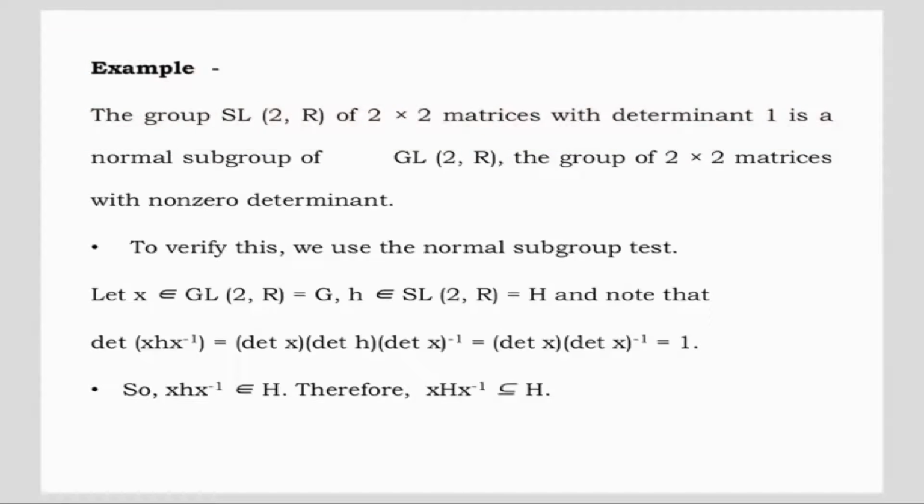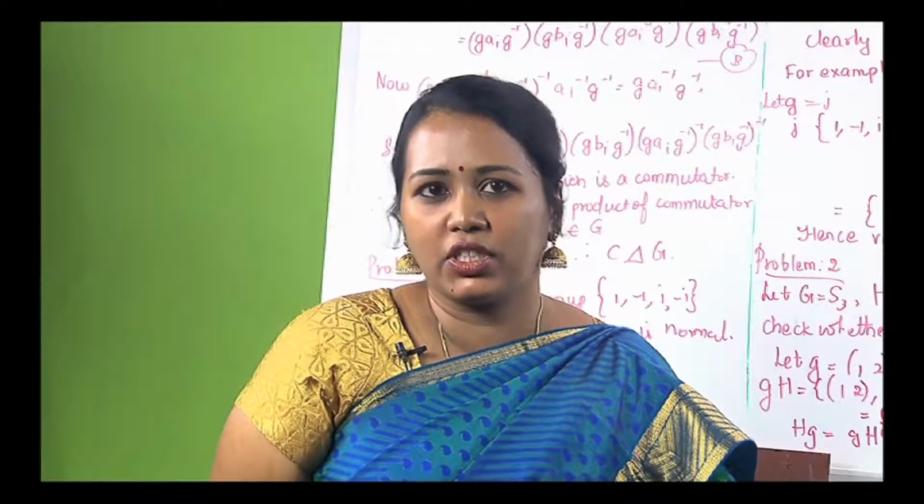Let x belongs to GL(2, R), that is equal to G, and h belongs to SL(2, R), which is equal to H. Note that determinant of xhx inverse is equal to determinant x times determinant h times determinant x inverse, that is equal to determinant x times determinant x inverse, which is equal to 1. Therefore, xhx inverse belongs to H, which implies xHx inverse is a subset of H.